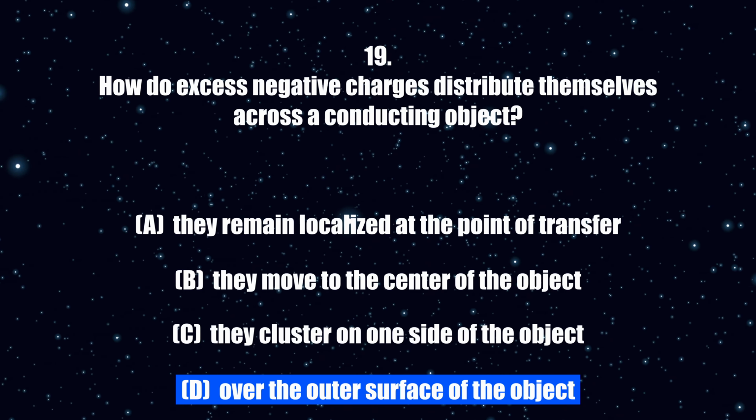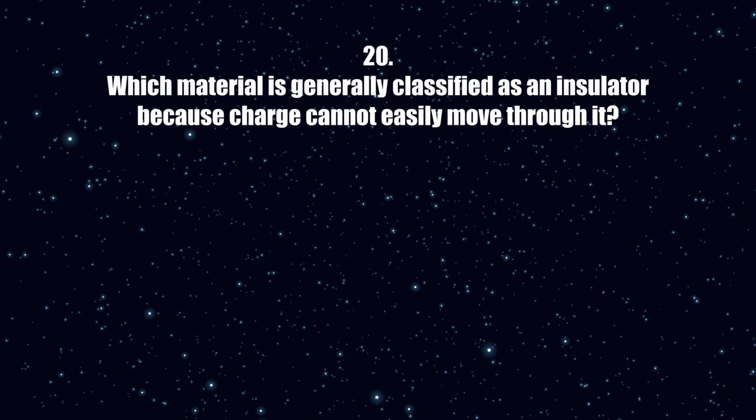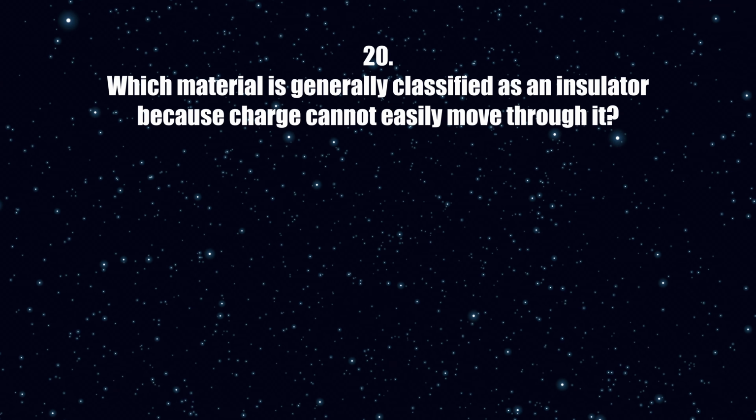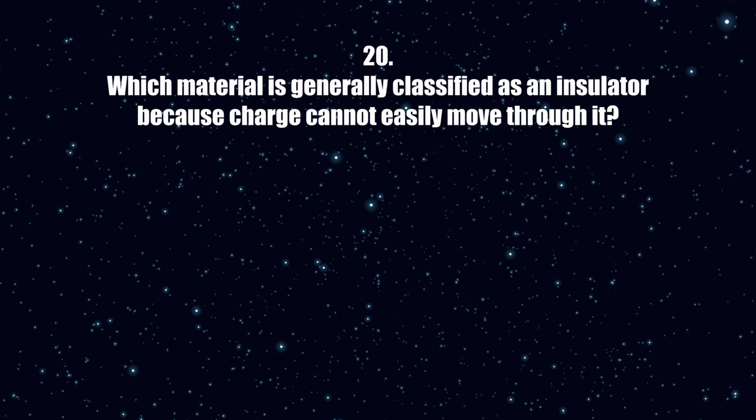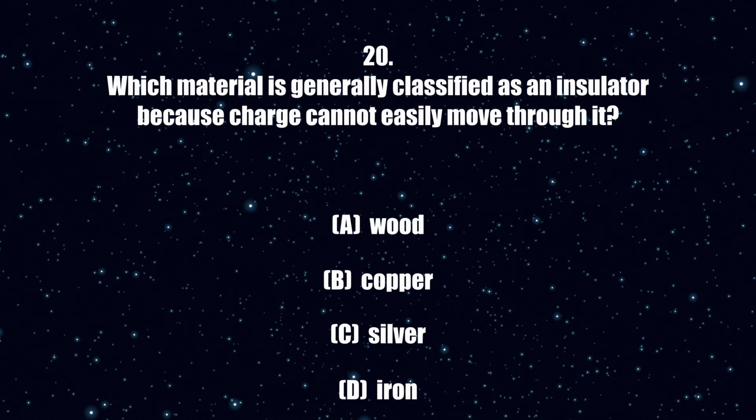The correct answer is D. 20. Which material is generally classified as an insulator because charge cannot easily move through it? A. Wood. B. Copper. C. Silver. D. Iron.